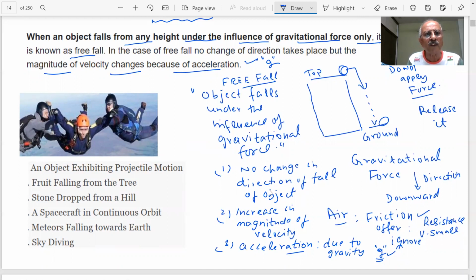Sometimes you have seen amazing things. You have observed people floating in the atmosphere. You have seen games and sports where people are falling from a height and floating in the atmosphere. You have seen people parachute jumping from a height of 24,000 feet from an aeroplane. Once they are in the atmosphere, the only force they have is the gravitational force of the Earth. An object exhibiting projectile motion.